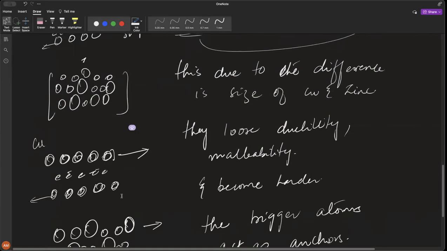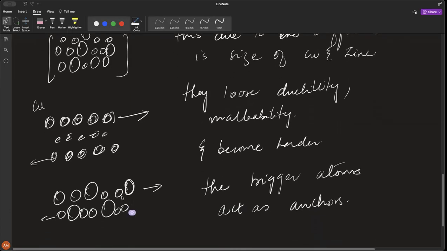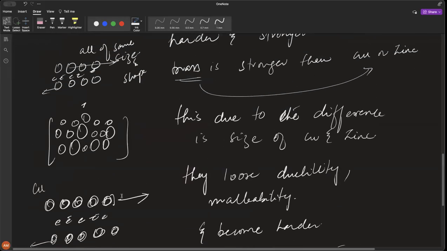Now, when atoms of different sizes and shapes are mixed together in metals, they lose their ductility and malleability, and they become harder. Why? Because the ability of the layers to slide over each other is not there anymore. Is this clear?